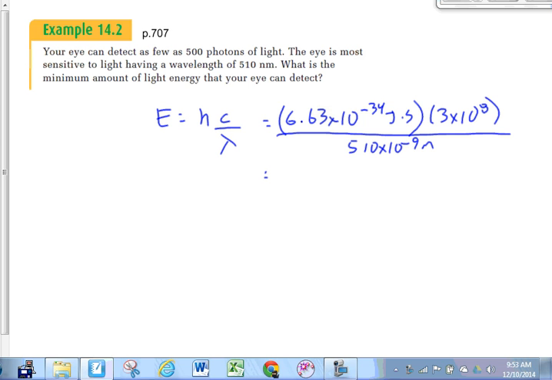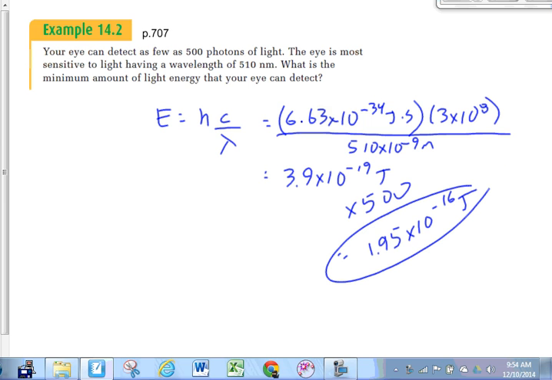Let's get the energy of that photon. We get 3.9 times 10 to the minus 19 joules. All right, is that it? Is that our answer? No, that's the energy of one photon. What do we have to do to find out how much energy our eye needs in order to detect this light? It's 500 photons, right? But how much energy is that? What are we going to do to get that? Right, multiply that by 500. Take that number, multiply it by 500. We end up getting 1.95 times 10 to the minus 16.